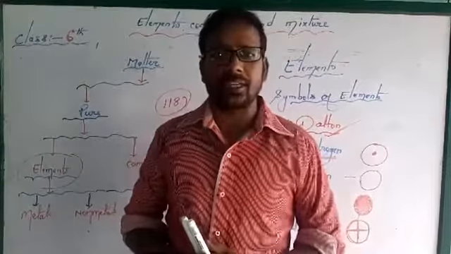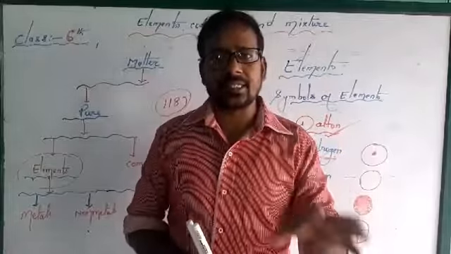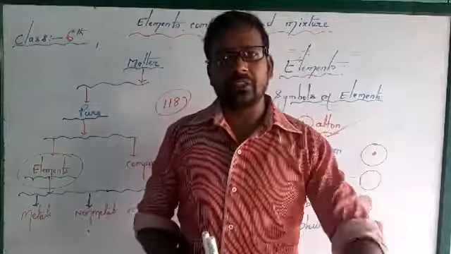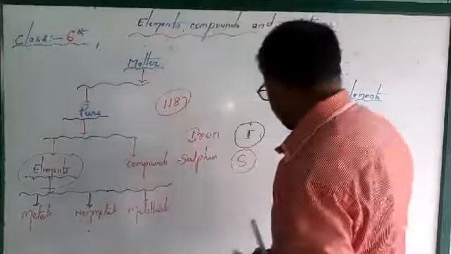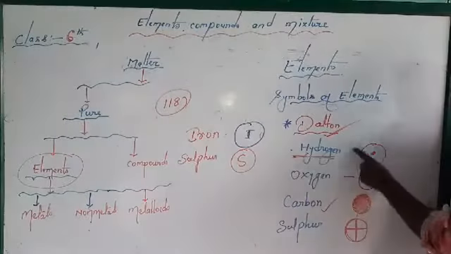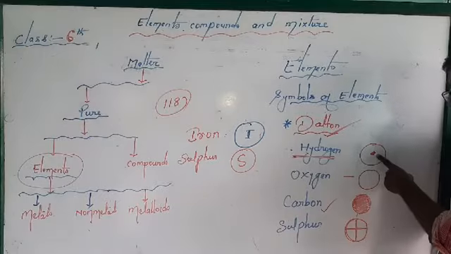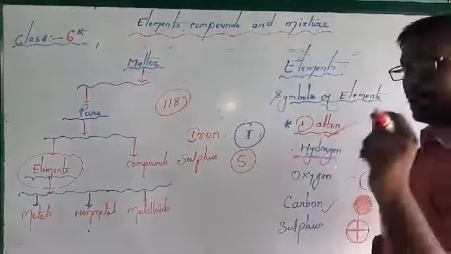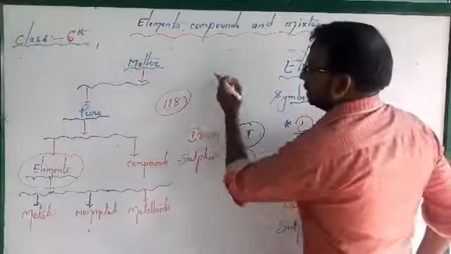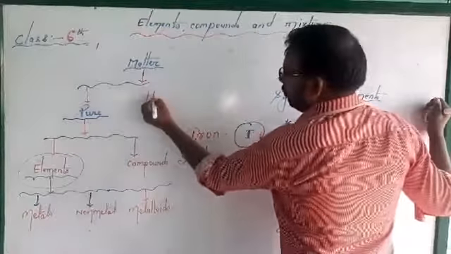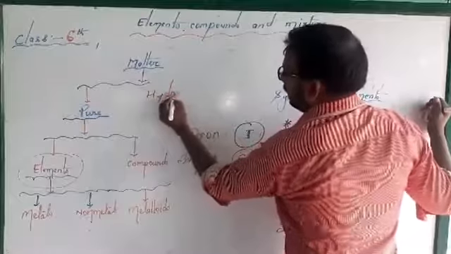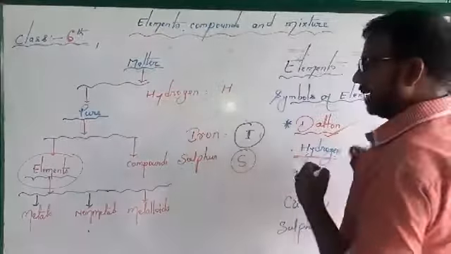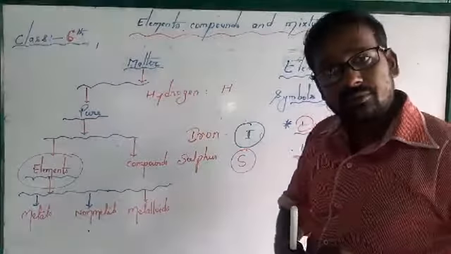Suppose hydrogen starts with H, so the first letter will be written in capital letter and that will represent hydrogen. Here we have drawn hydrogen as an oval with a dot, that is hydrogen by Dalton. But by Berzelius, if you want to represent hydrogen, just write H, and H stands for hydrogen.